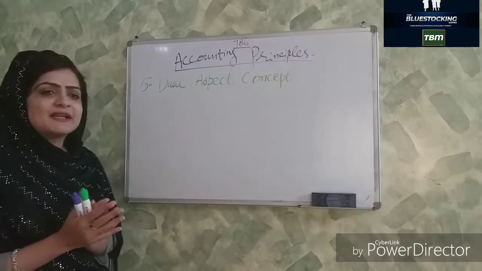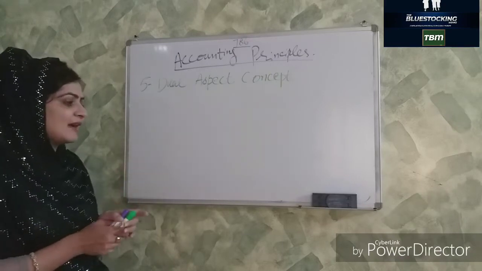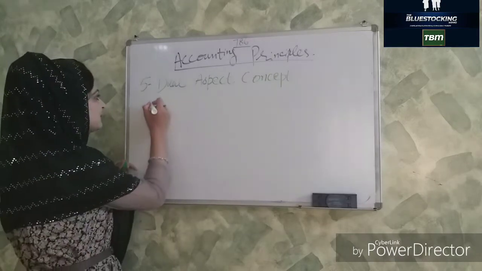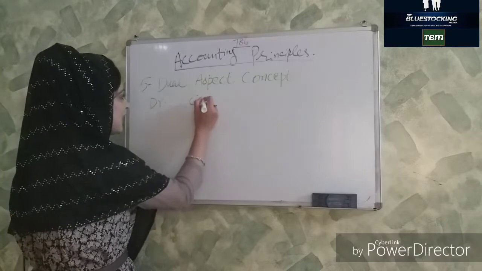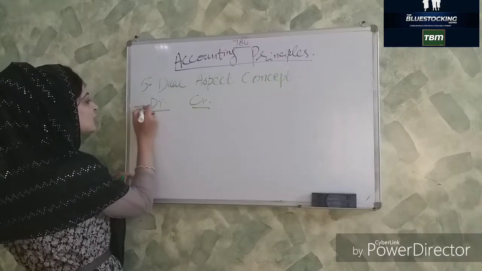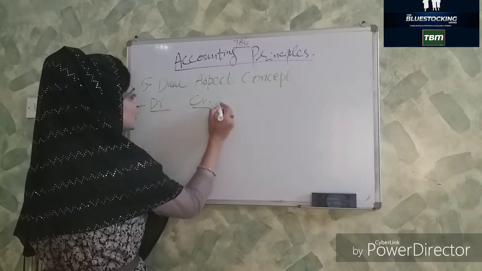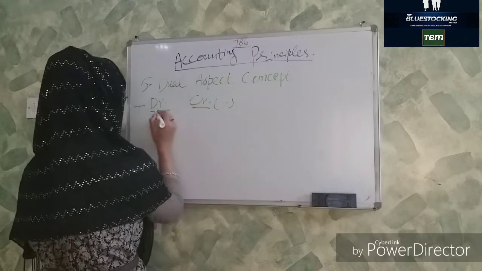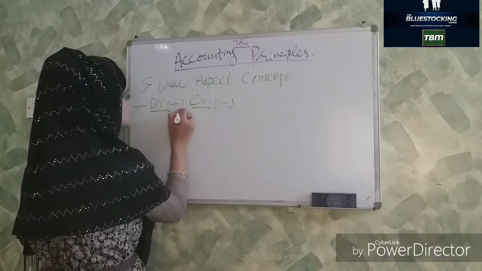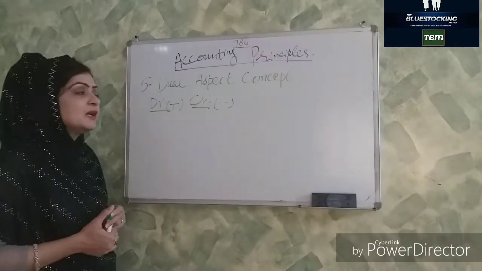Likewise in accounting, as you know, I told you that every account in accounting is either debit or credit. And as I told you, these debit and credit are symbols. Debit is denoted by the sign of plus or positive sign, and credit is denoted by minus or negative sign. So these are the debit and credit symbols of any account.